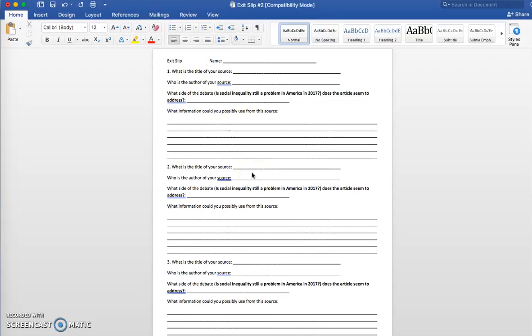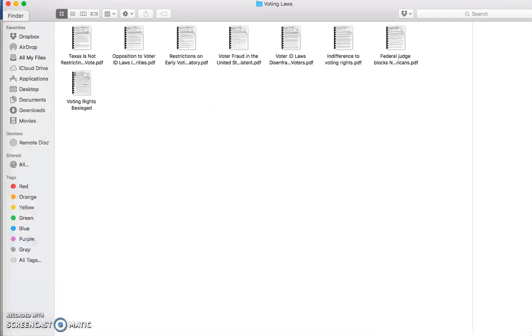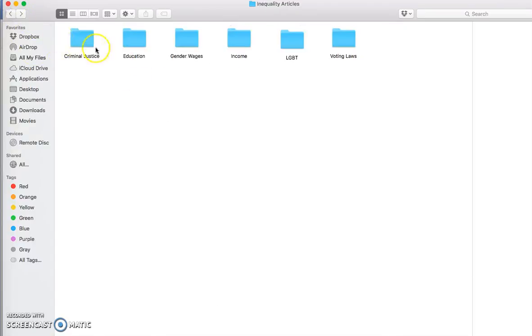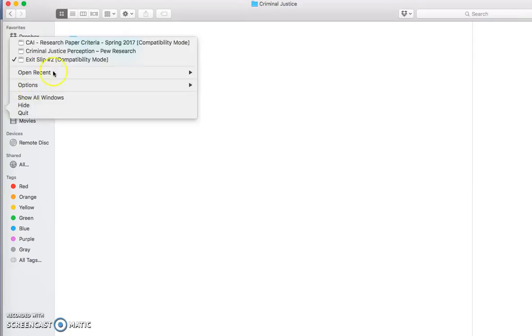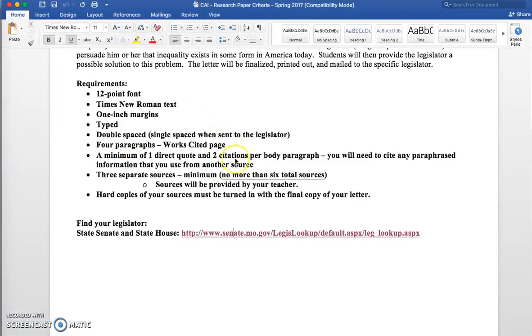By the time you walk out of class on Friday, know which one of these different topics, whether it's voting laws, the LGBT community, income inequality, gender wages, education inequality, or the 2 ideas of sentencing disparity or policing, that you're going to focus on as an inequality that exists in America that you are going to write to your state legislator about.